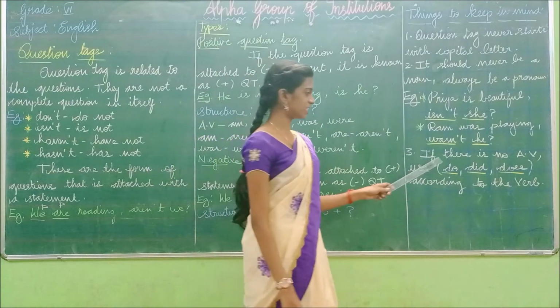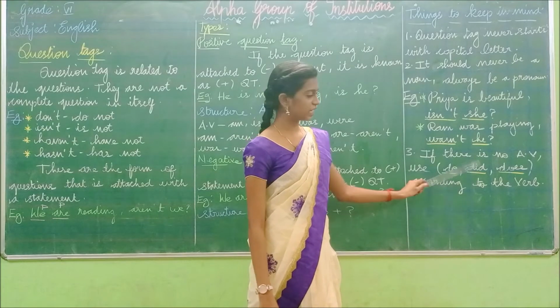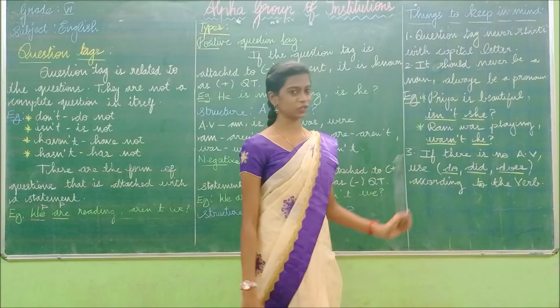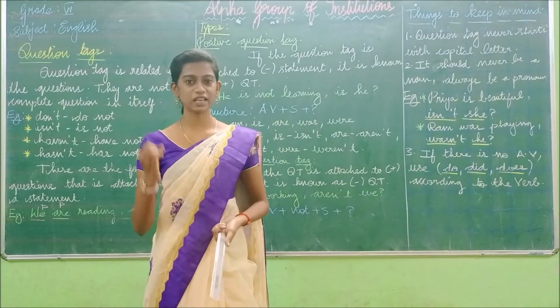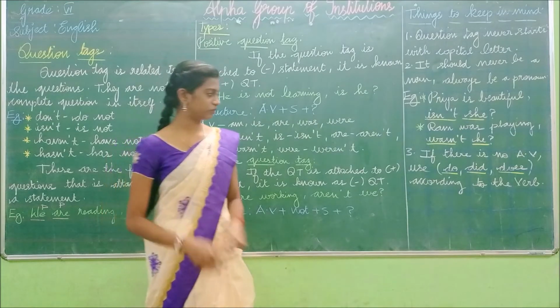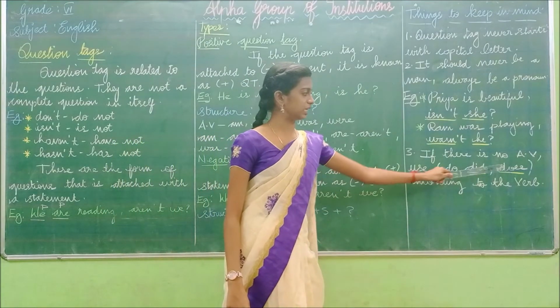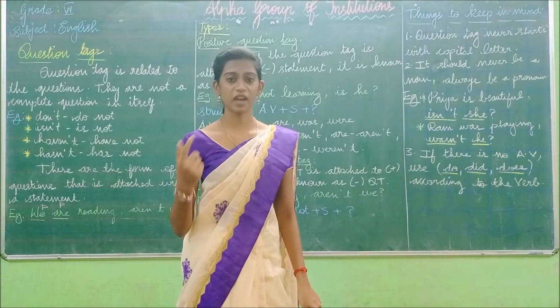And the third one is: if there is no auxiliary verb, use do, did, does according to the verb. If in a sentence you don't find any auxiliary verb like am, is, are, was and were, you have to add do, did or does according to the verb in the sentence.